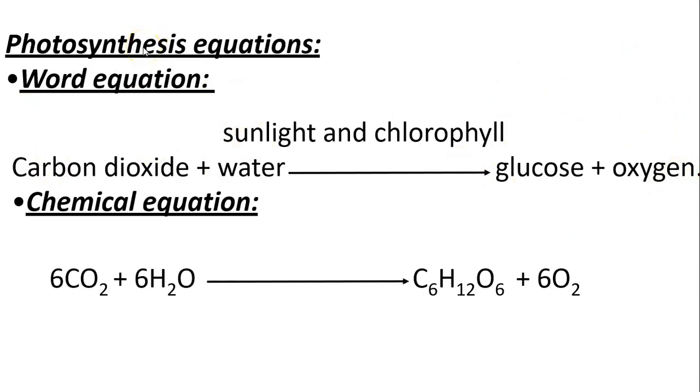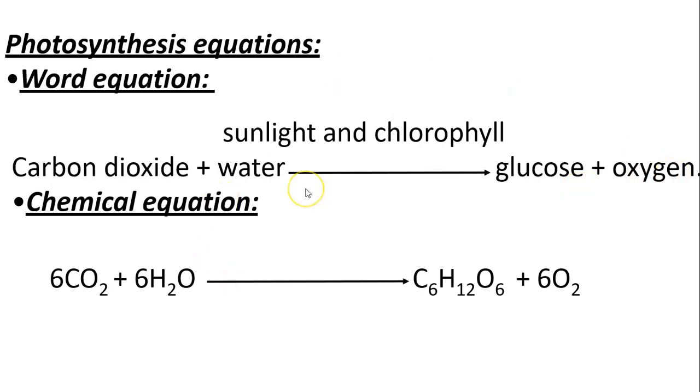So for photosynthesis, our reactants will be carbon dioxide and water. And in the presence of sunlight and by chlorophyll, those two very simple reactants will change into glucose, full of energy, and oxygen that we need for breathing and respiration.